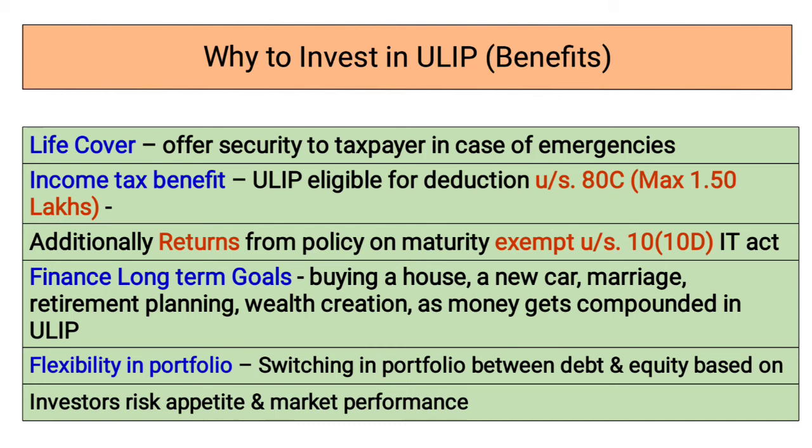You will get a deduction under section 80C up to a maximum of 1.50 lakh, through which you can save tax, and additionally the returns from the ULIP at the time of maturity are completely exempt under section 10(10)(d) of the Income Tax Act.